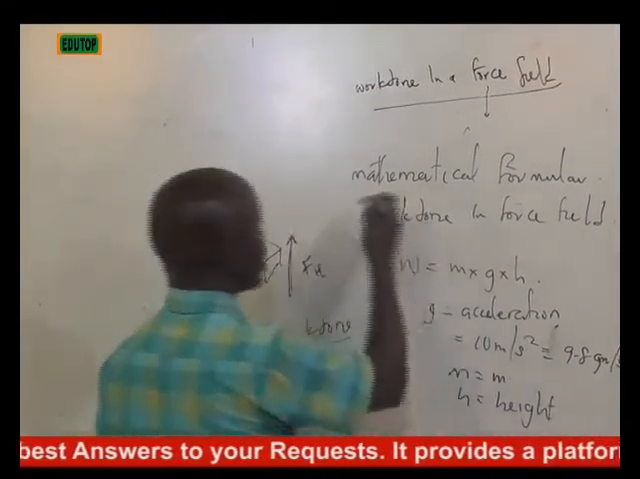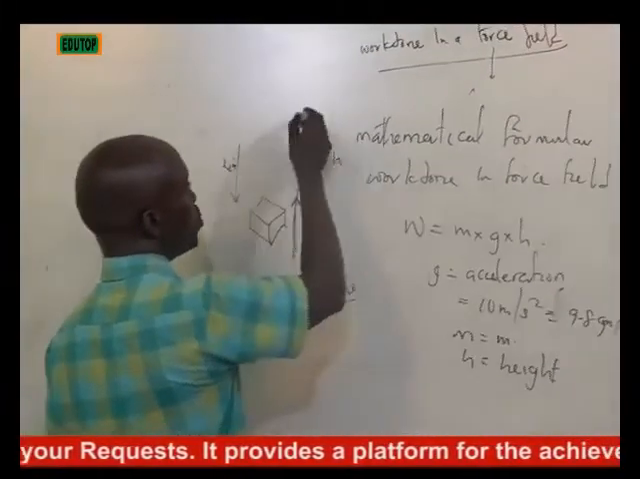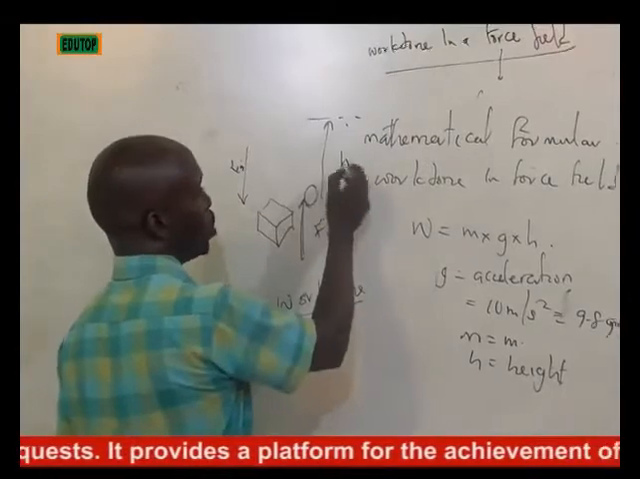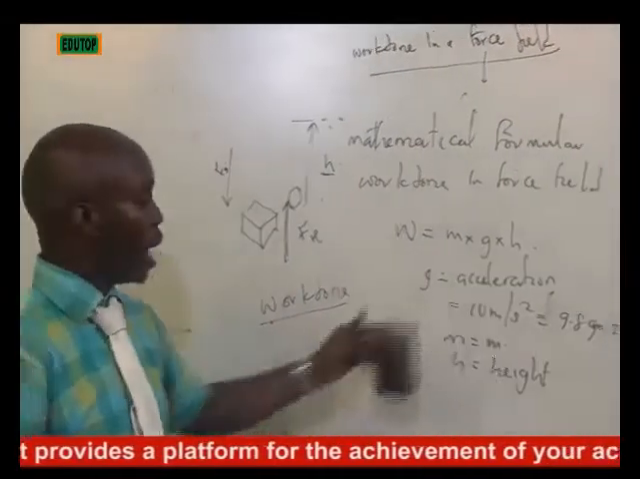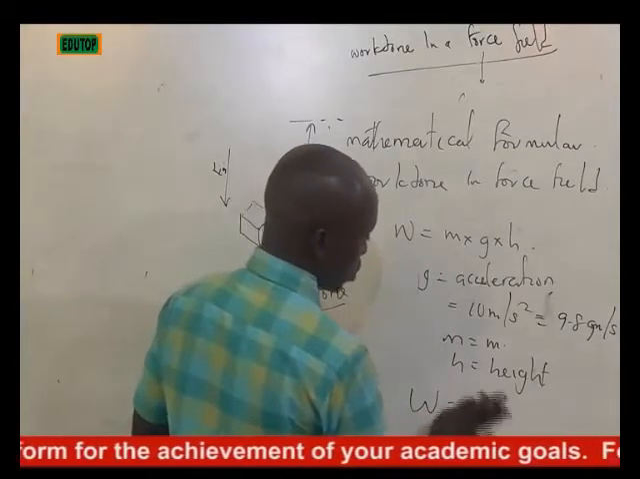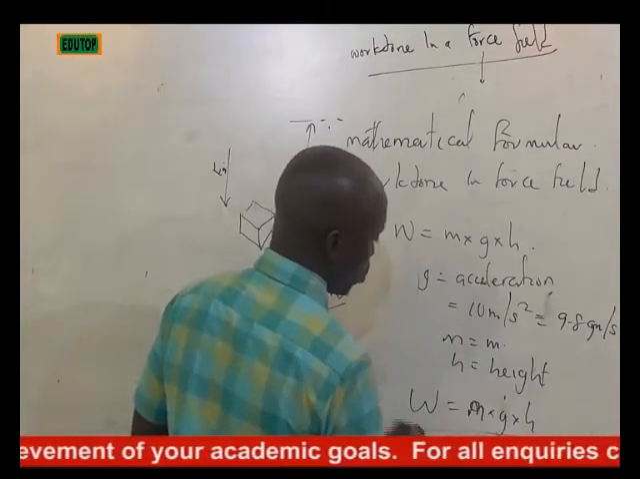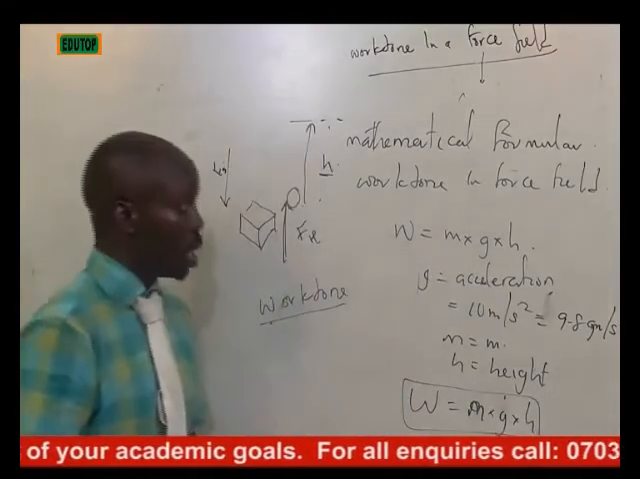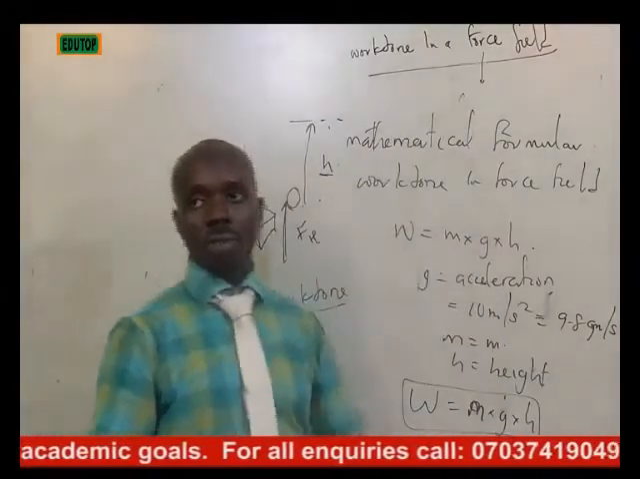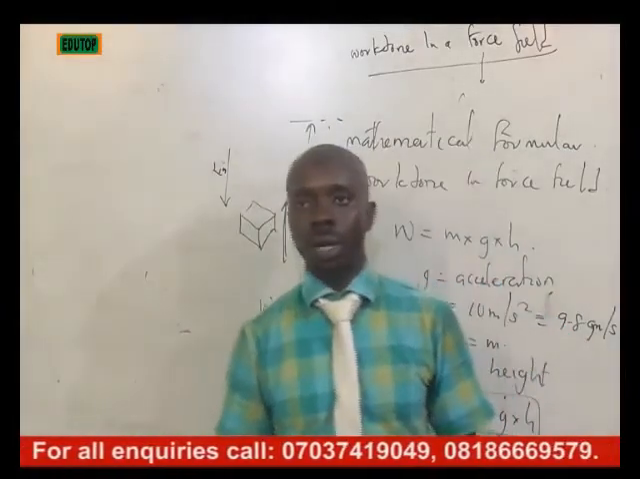What height? The height at which the body is moving. The body is at 0, is moving to this particular height. From here to here becomes the height. So that is the formula for your work done. Sorry, mgh for your work done under your force field. So at this junction, we'll proceed to energy.